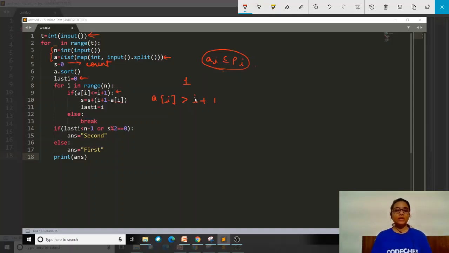Now here you will see the significance of this lastI. You can check that if lastI is less than n minus 1, it means it has not reached the end of the sequence, and in between we found that this particular condition was violated. So in that case, or if the number of moves is even, then the second person will win. So we will keep the answer as second. Otherwise the answer will be first, and then we will print the answer. So that's it guys, this was our problem.